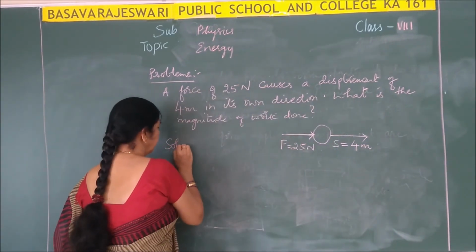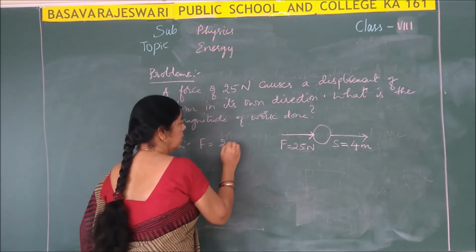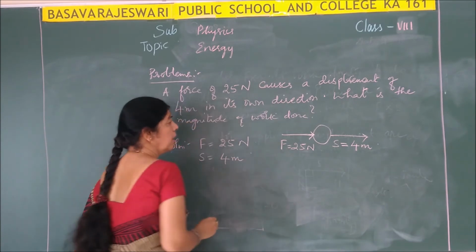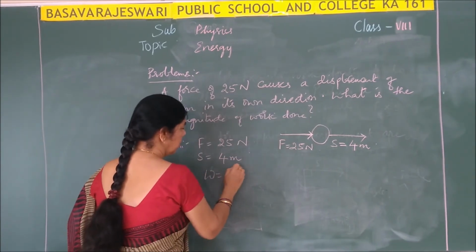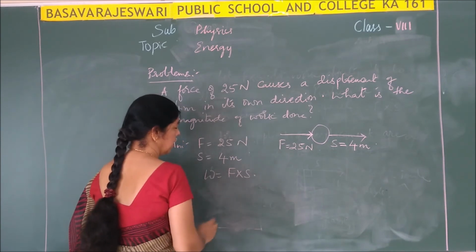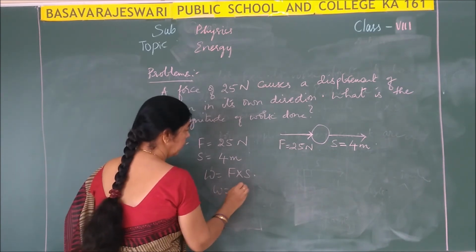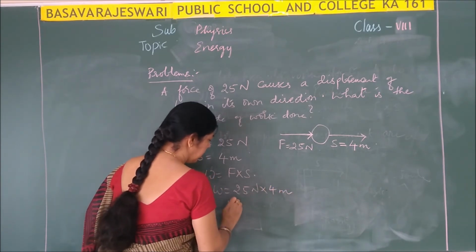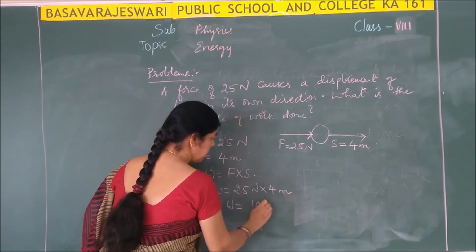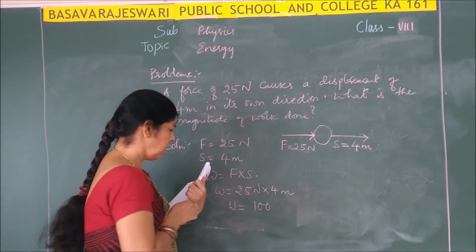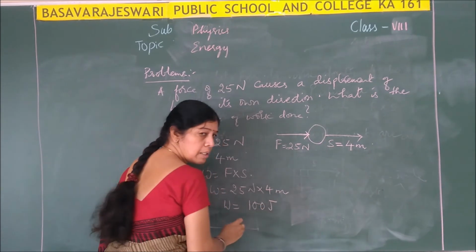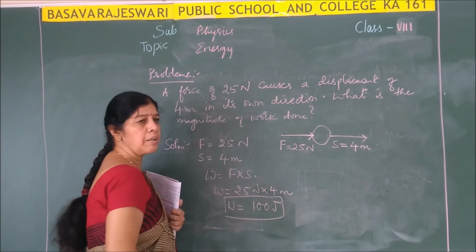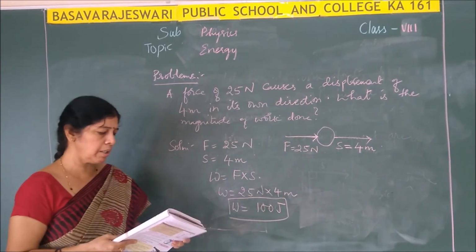So solution. Force is equal to 25 Newton. Displacement is equal to 4 meter. Now work done is equal to formula F into S. So W will be equal to 25 Newton into 4 meter. How much it will be? W is equal to 25 4 times will be 100. Right? 100 Joule is the work done. Note the solution, children.